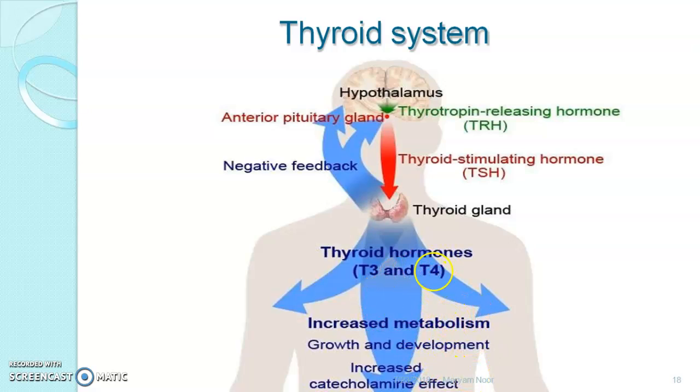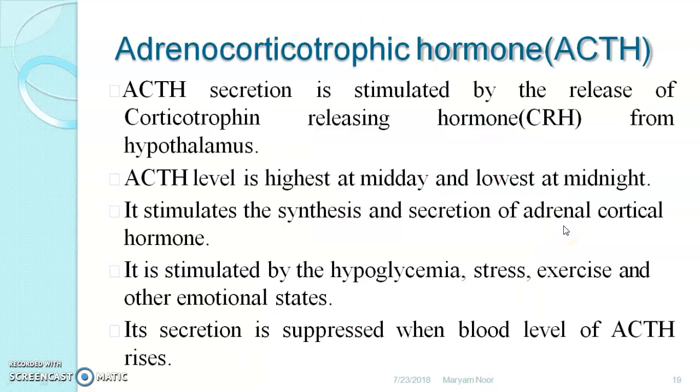So this is nothing but the working of the thyroid gland with the help of the pituitary gland. If suppose the concentration is high, then negative feedback is directly given to the pituitary gland or hypothalamus. This negative feedback mechanism works to stop the release of thyrotropin releasing hormone or thyroid stimulating hormone.